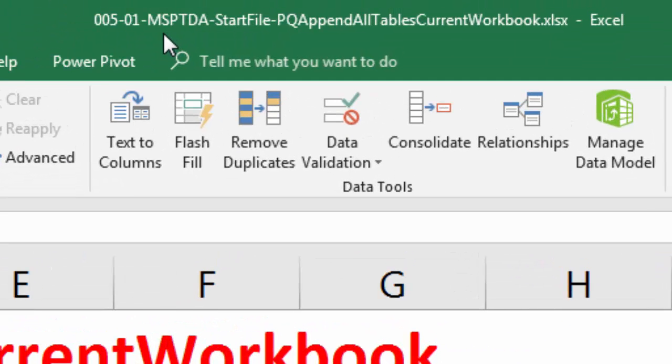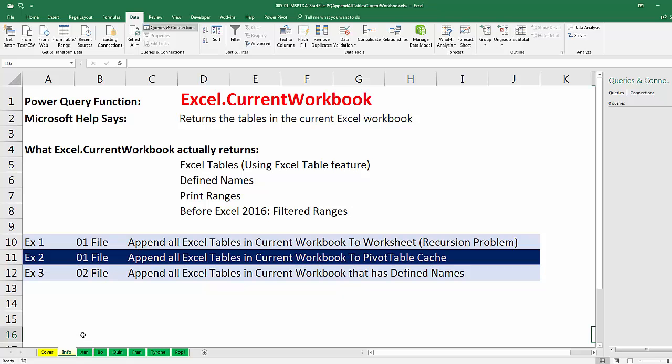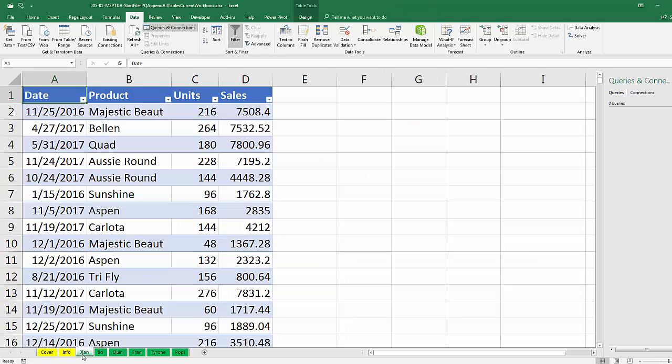Now, the file we're going to start off with is 0501 MSPTDA. That's the start file number 1. We'll actually have to open up the number 2 start file when we do our third example. Now, let's go look at the data in this sheet. On the sheet ZAN, there's a table, date, product, units, and sales. These are actually the tables that we saw last video. But in that video, we had external Excel workbooks that contain these tables.